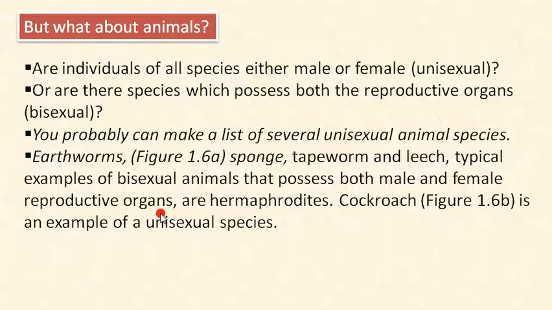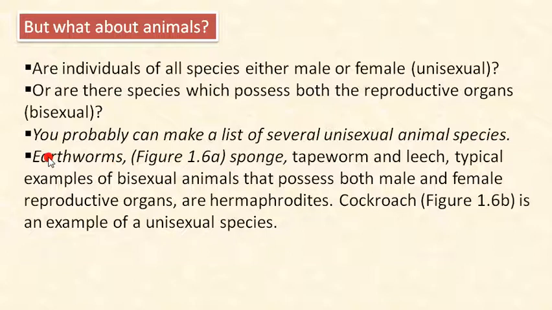Now what about animals? We have just talked about plants, but what about animals? Are individuals of all species either male or female, unisexual, or are there species which possess both reproductive organs, bisexual? What will be the condition? You have to think about this. So you can probably make a list of several unisexual animal species. You have to make the list.